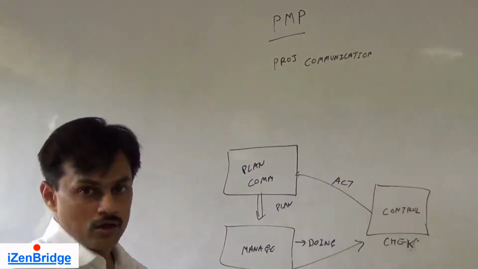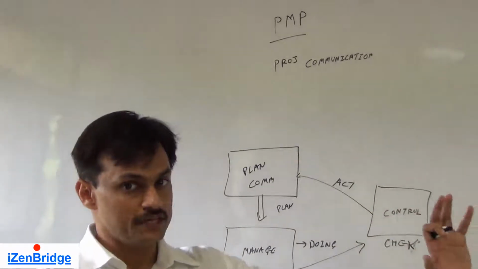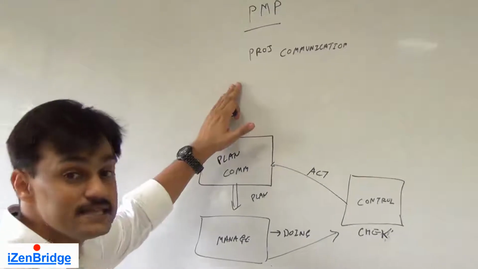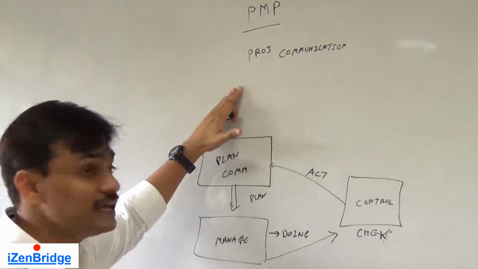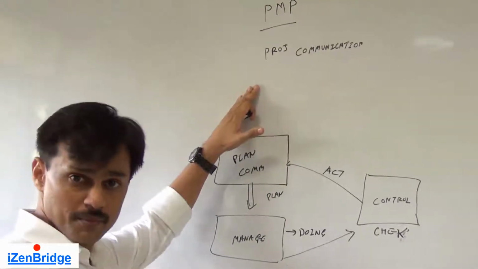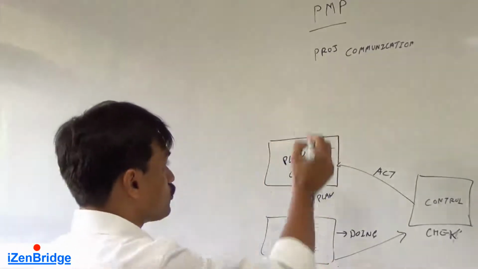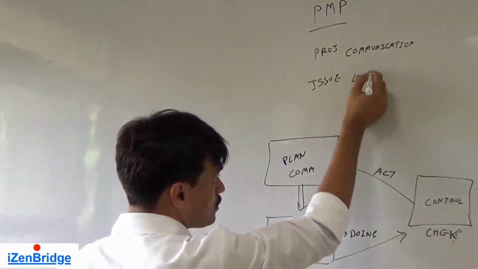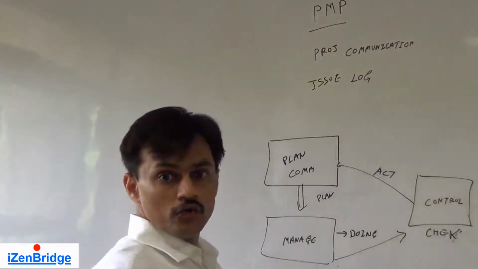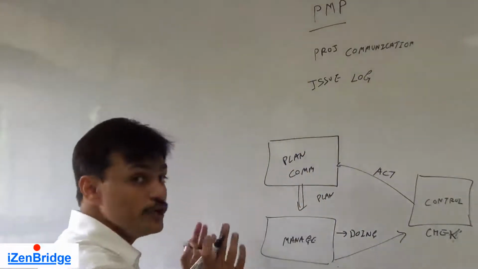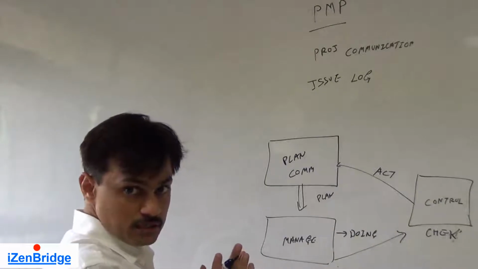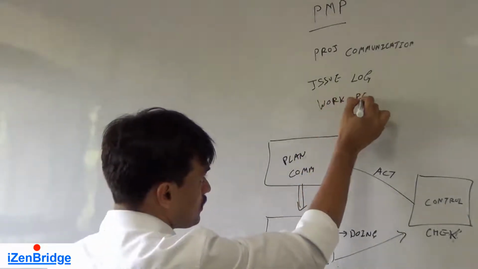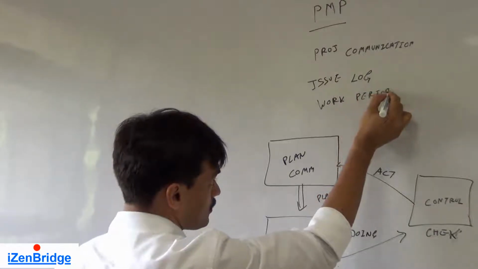Okay, we know this is how it is working and this was planned. We also need to know, are there some issues in it? Has somebody complained that I am not getting the required information, like the example I was stating? So we need to look at the issue log. We also need to look at what's going on in the project: work performance data.